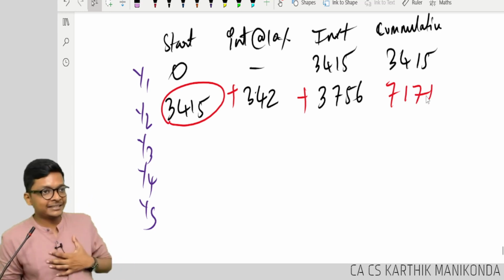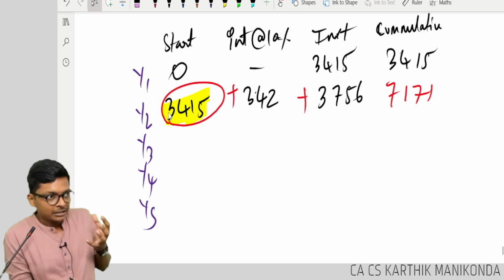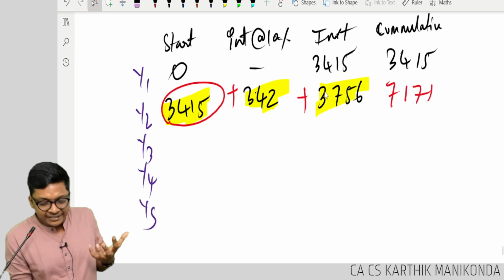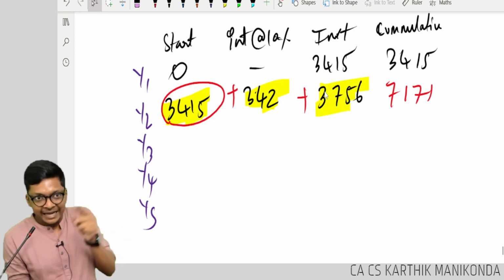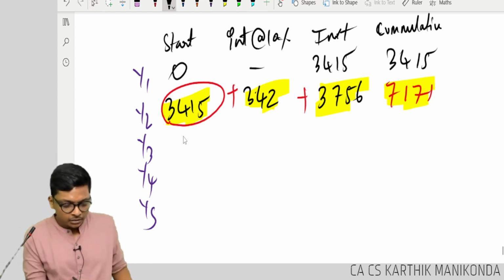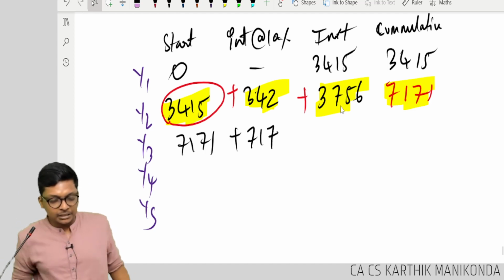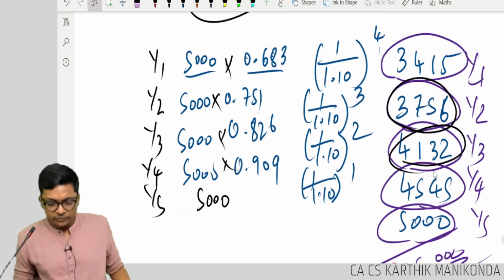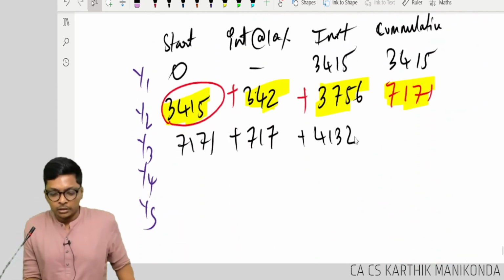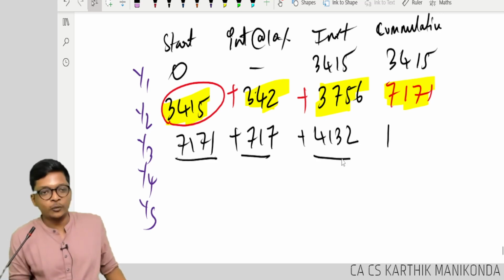Are you getting what I am doing, guys? See, year 2 beginning I had in my bank account 3415. Then that year I got interest of 342. Then that year I invested 3756. End of year in my bank account I have 7171. Next year starting 7171. Interest 717. Third year I am investing 4132. Cumulative 7171 plus 717 plus 4132, guys. Come on.